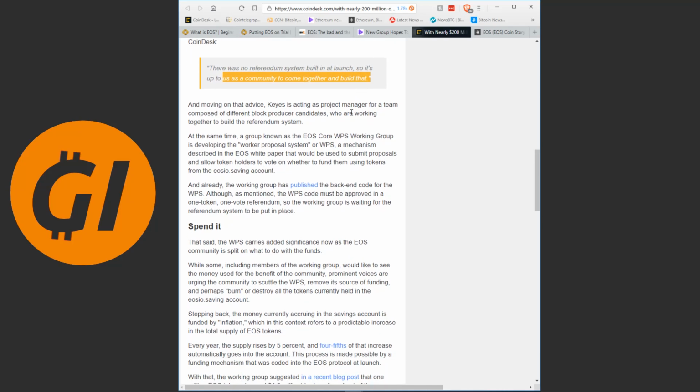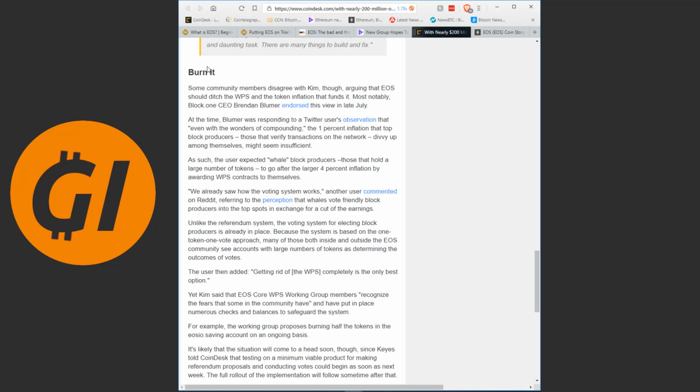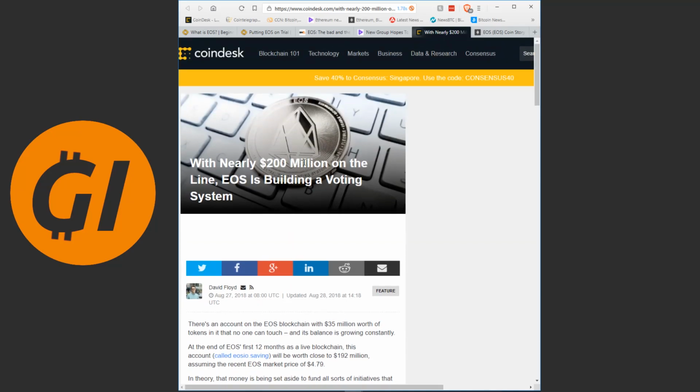So now they have to figure out what they are going to do with all that funding, and there's currently two camps. One camp saying that this should be spent on projects that are good for the EOS project. The other one saying to burn all of it and just get rid of this. And honestly, I don't have an opinion on this. I don't feel I can make a statement about what they should be doing here.